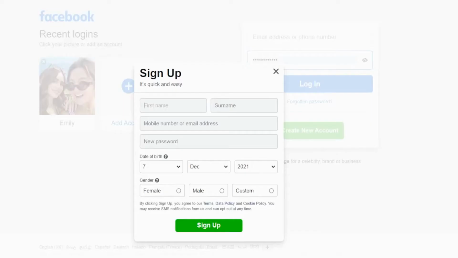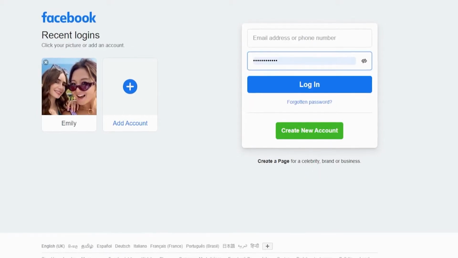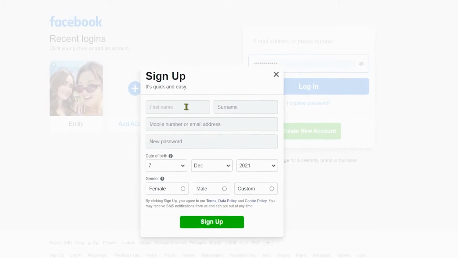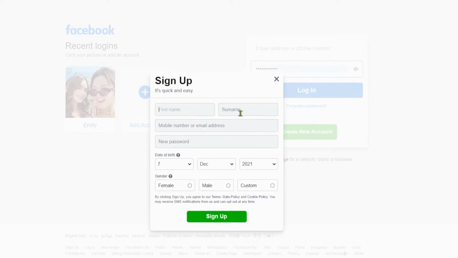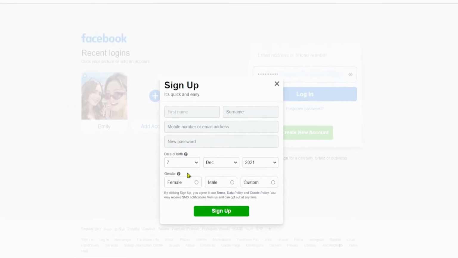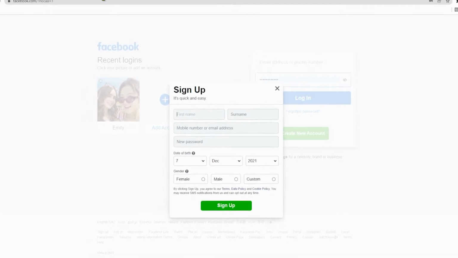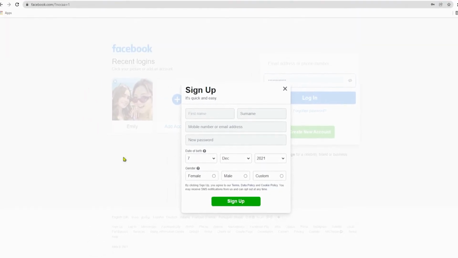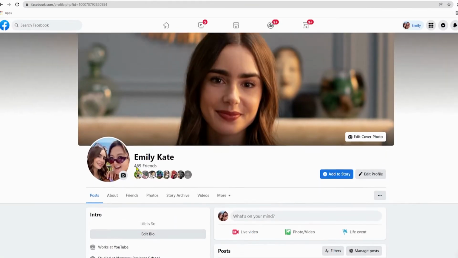But in case you don't have it yet, just click Create New Account and sign up for absolutely free by entering some basic information about yourself like your full name or email address. Create a password, enter your birthday, enter gender, and click sign up. As soon as you create a Facebook account and log into it, you will need to proceed to step number 2.